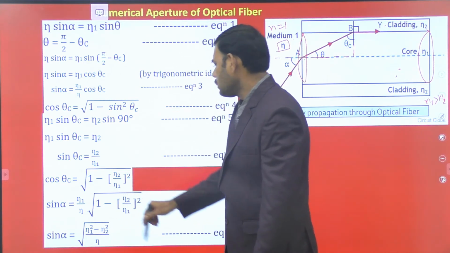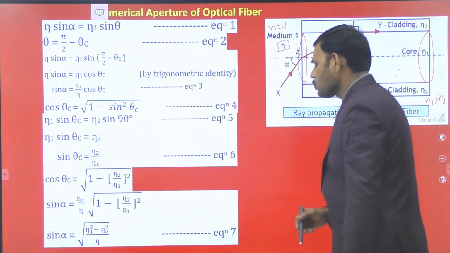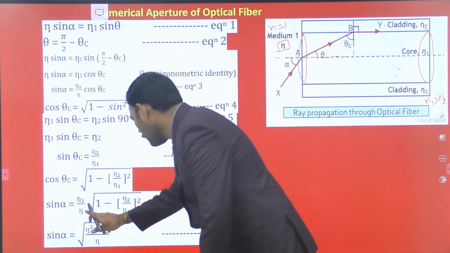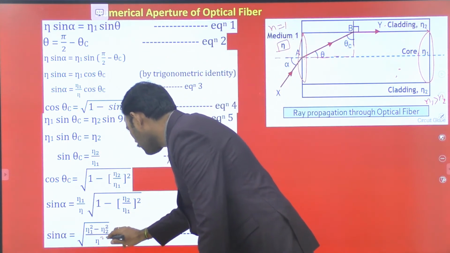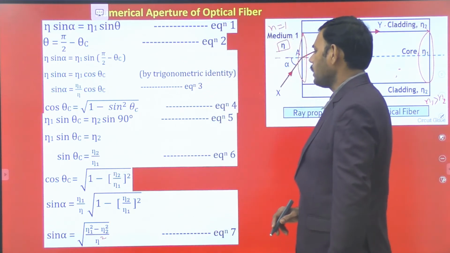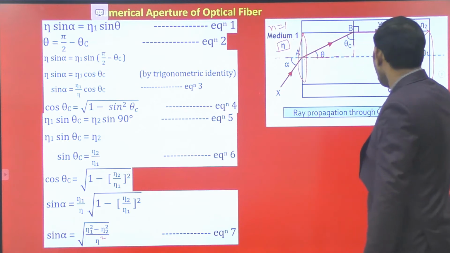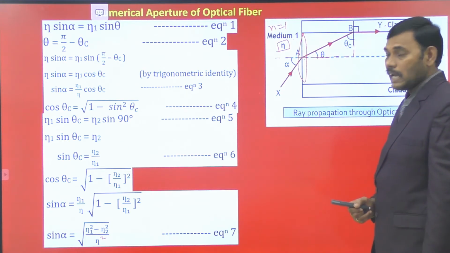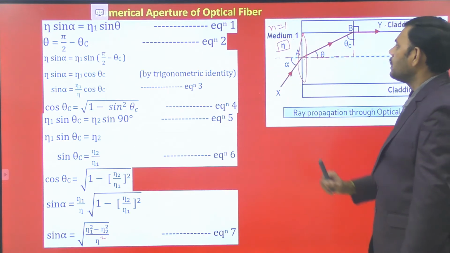So we get the square root of n1 square minus n2 square divided by, taking n into the square root, n square. Square root of n1 square minus n2 square divided by n square. Here n1 is the refractive index of the core, n2 is the refractive index of the surrounding cladding, and n is the refractive index of the outside medium.